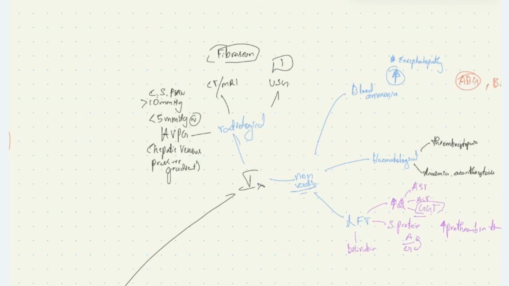Or CT and MRI can be done to look at the hepatic architecture. The FibroScan is a non-invasive method of estimating the amount of fibrosis in the liver.